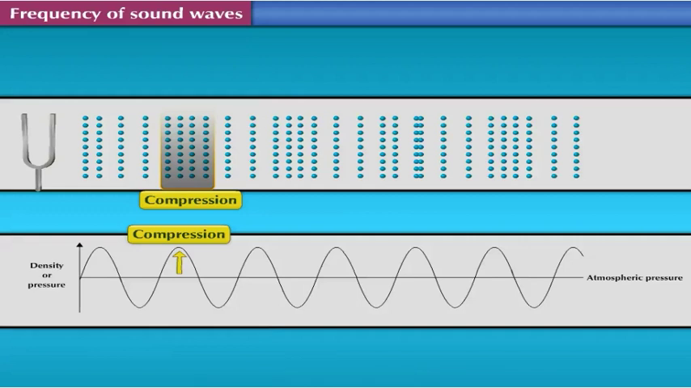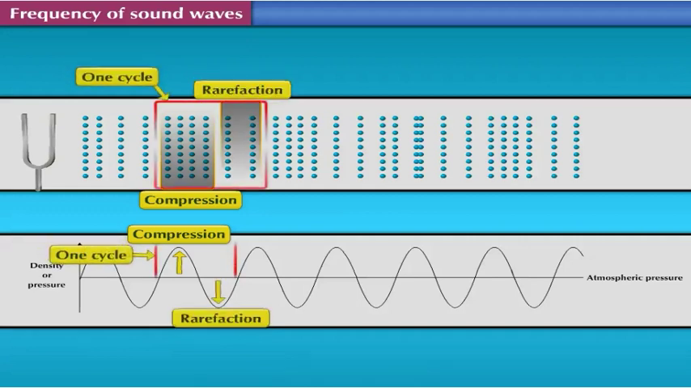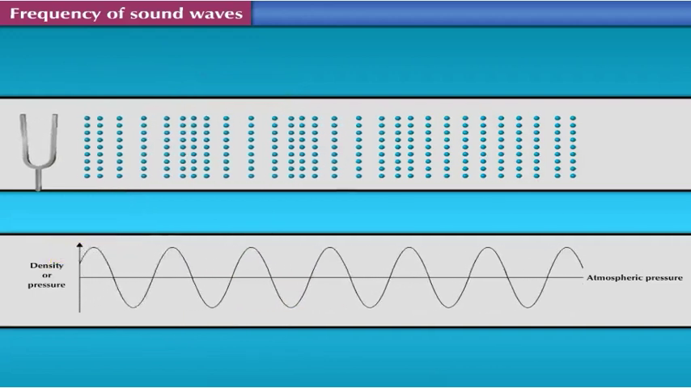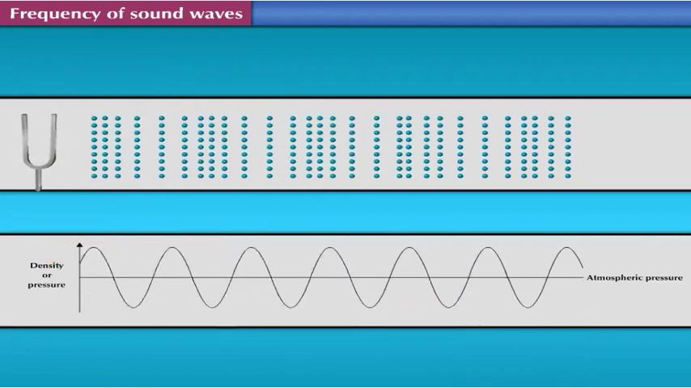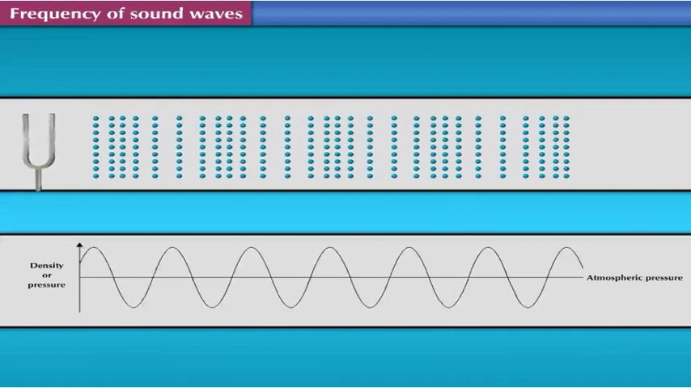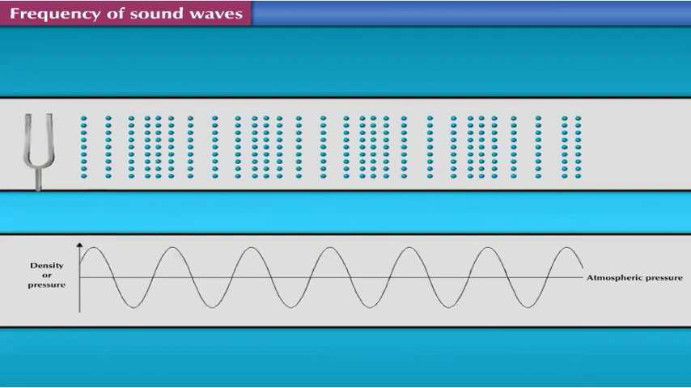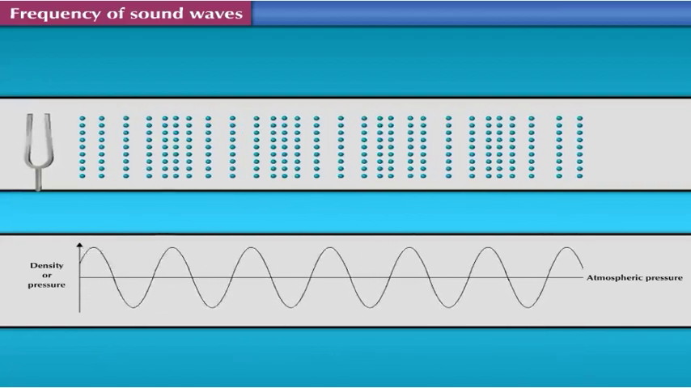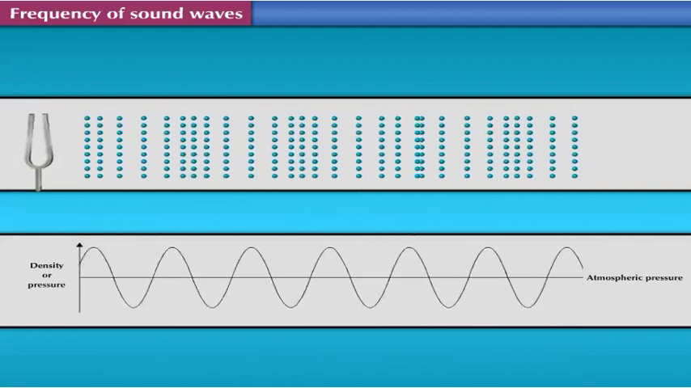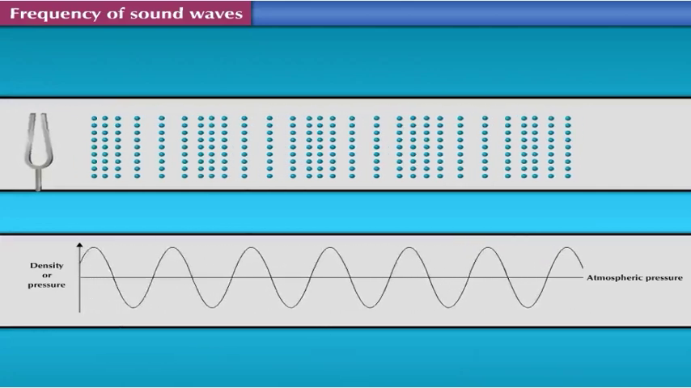One compression and one rarefaction together form one cycle of the wave. The number of cycles formed in the air in 1 second will be decided by the number of times the prongs of the tuning fork or any other vibrating body vibrate back and forth. That is, the number of vibrations of the tuning fork in 1 second.